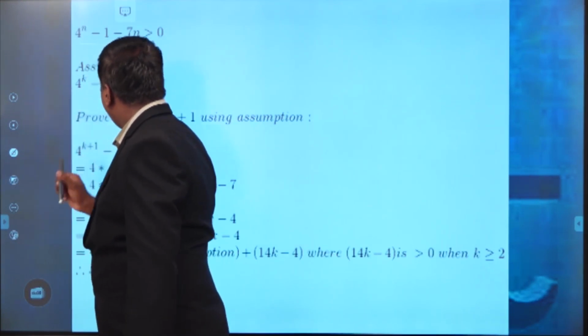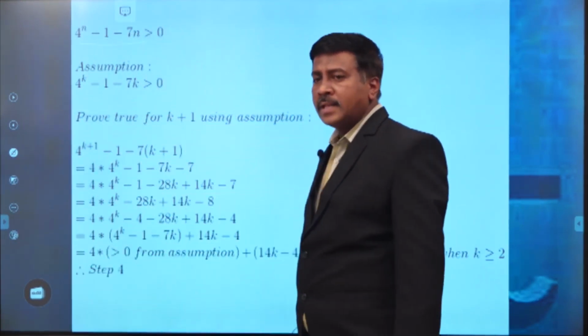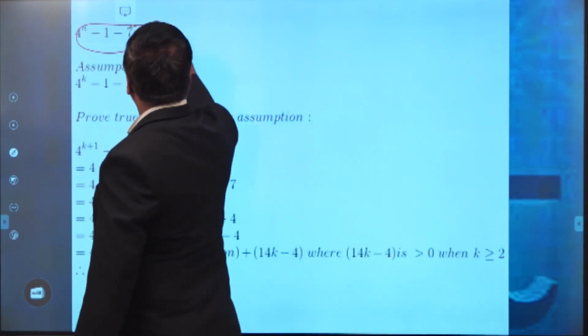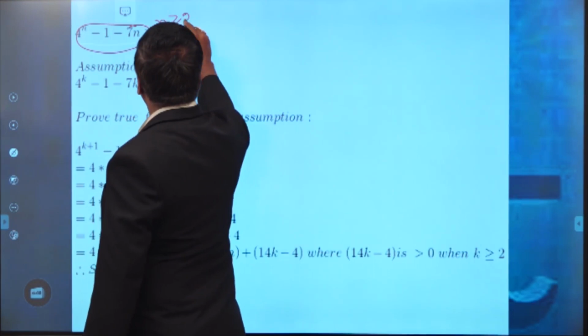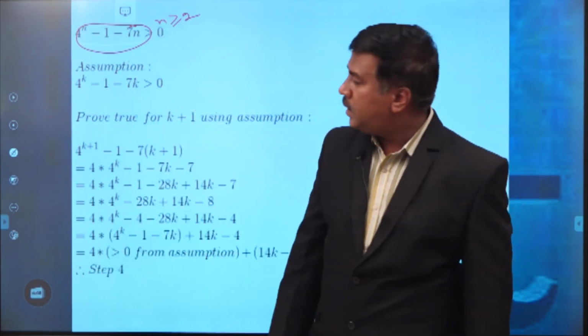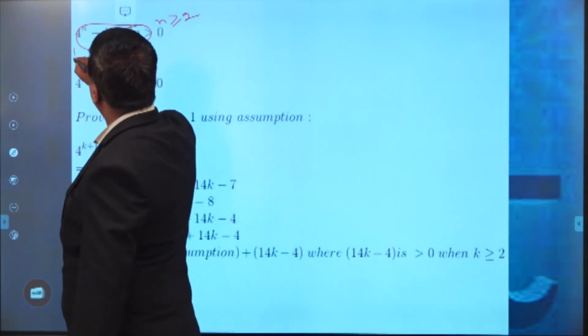4 power n minus 1 minus 7n. This is our relation, where the n value must be greater than or equal to 2 only. So this inequality we have to prove. This is our statement, P of n.